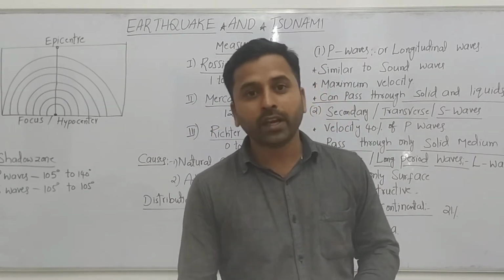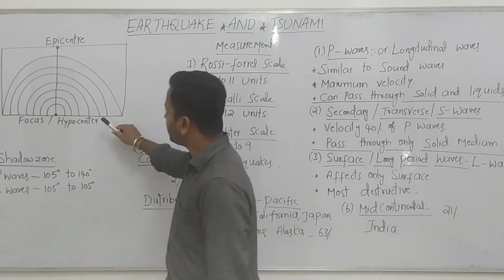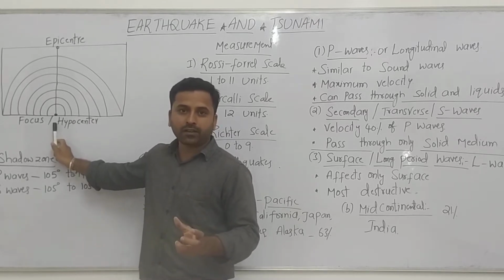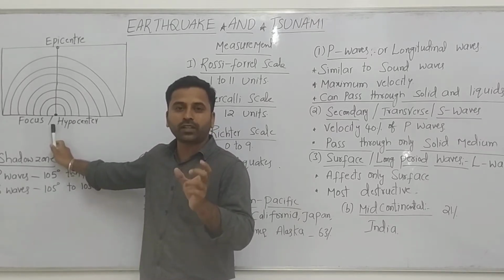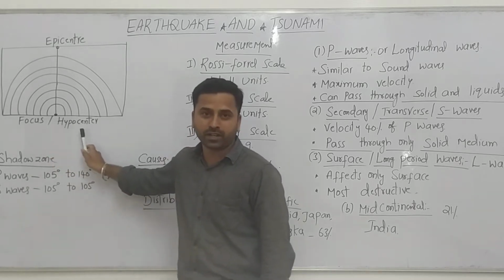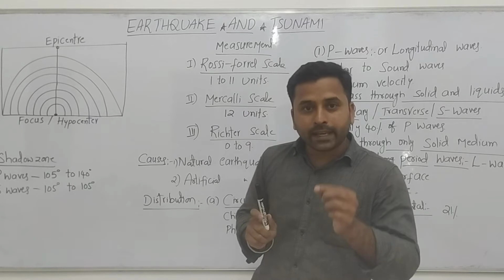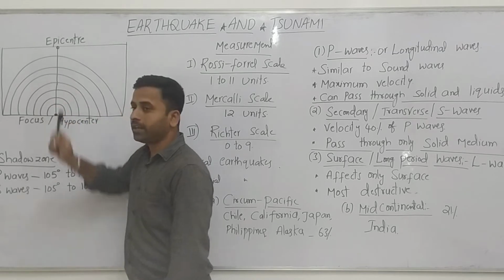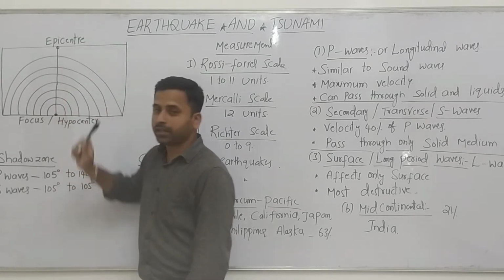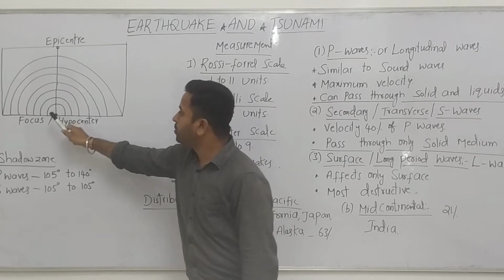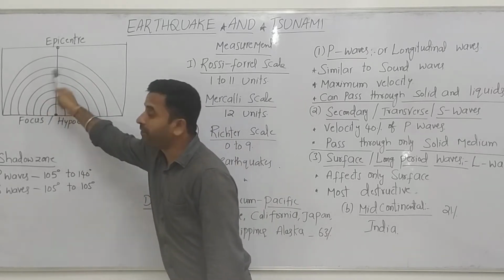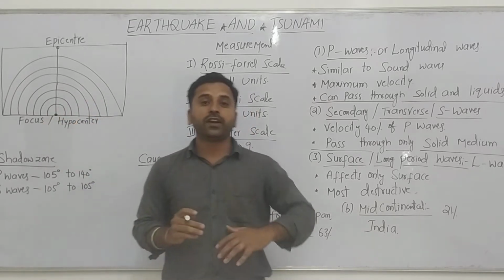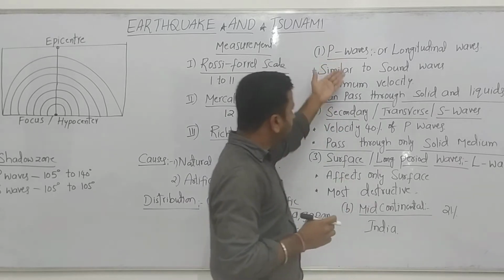Before going to the topic, let's understand this image. The point where the earthquake activity occurs, which is the main point responsible for the earthquake, is called the focus or hypocenter. And the area which is perpendicular to the focus, on the surface, is called the epicenter. Okay, focus and epicenter. When an earthquake occurs, vibrations are created in different directions, and these vibrations are classified into waves.